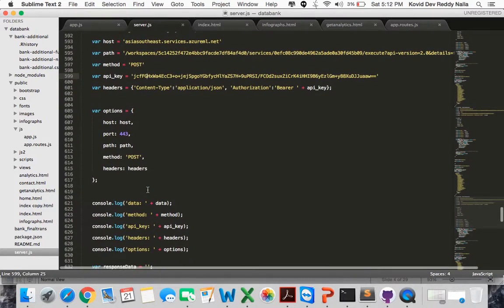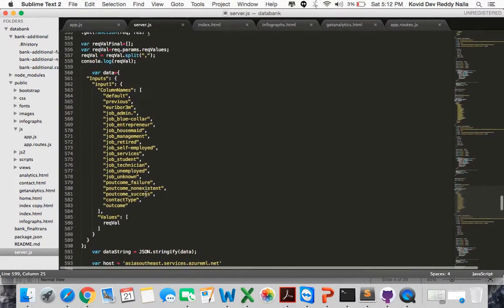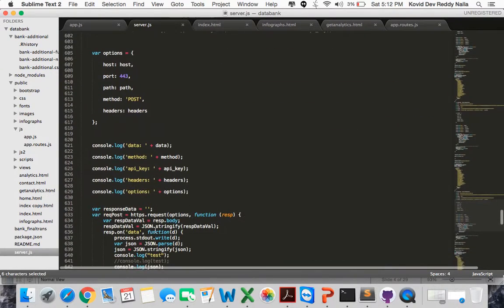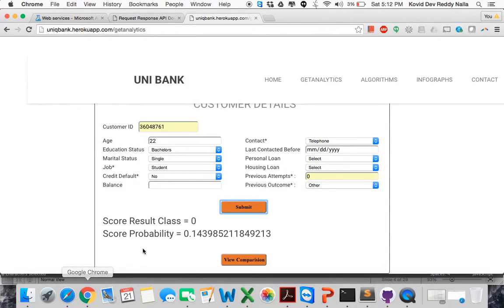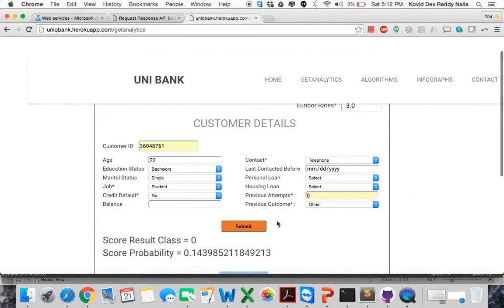So we are forming our request as required, in this format, and we're sending values from the user interface to here. Once we send it, it hits the Azure Machine Learning Studio and gets back the result, and it shows back in our UI here. You can see the comparison results too. So these are the results.